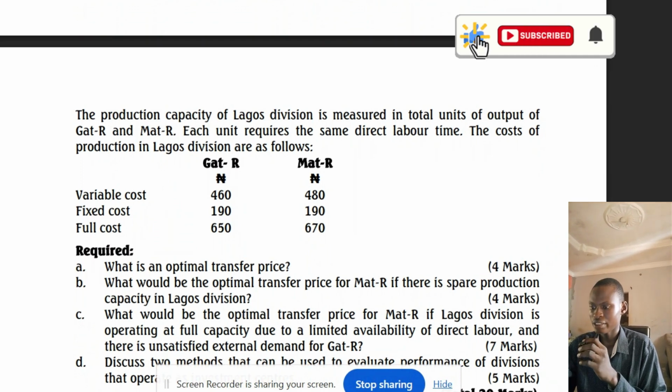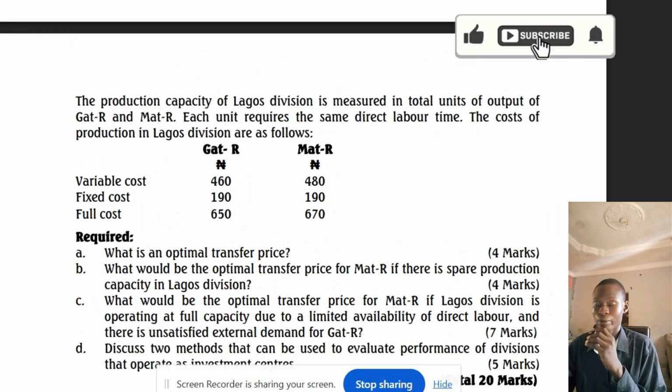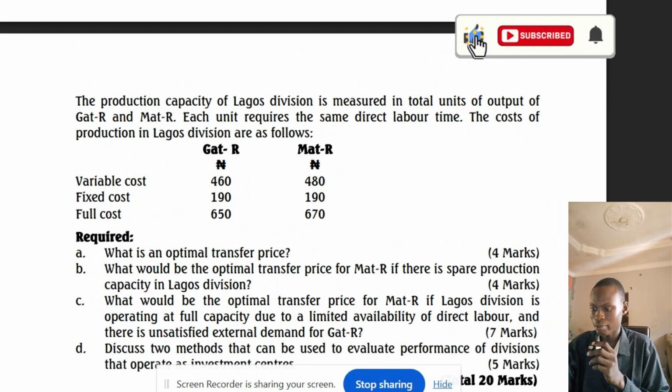And the last one now, they are saying what would be the optimal transfer price for MAT-R if Lagos division is operating at full capacity due to the limited availability of labor and there is unsatisfied external demand for GAT-R. So there is no spare capacity, scenario 3, and there is unsatisfied external demand for GAT-R.